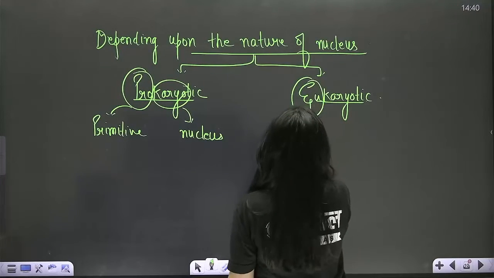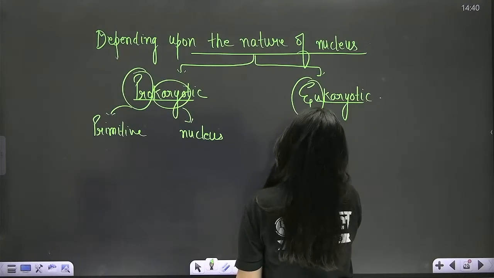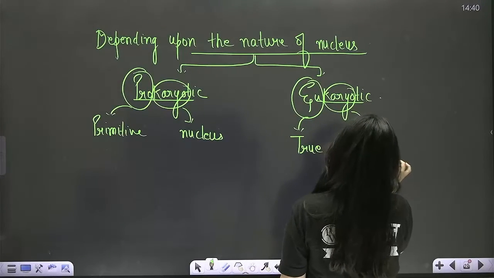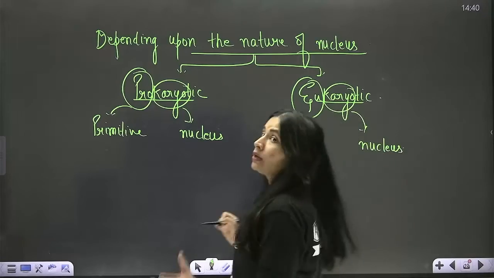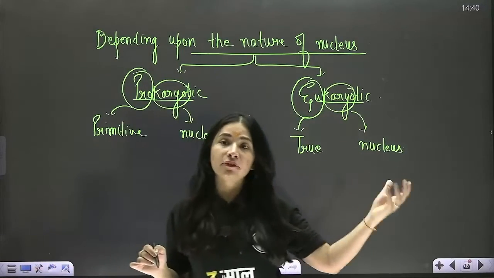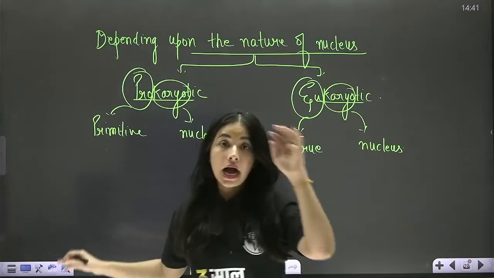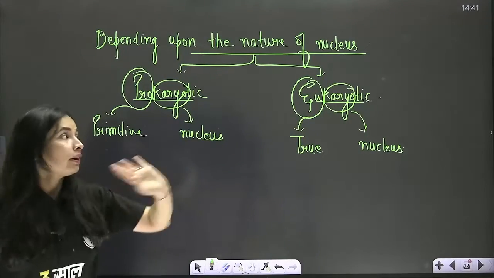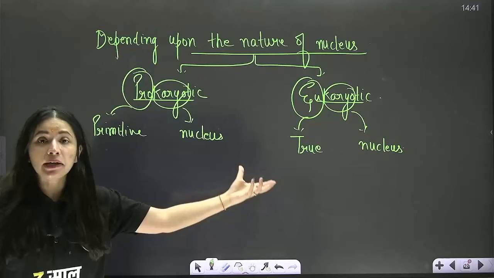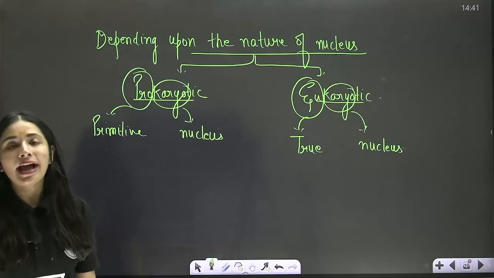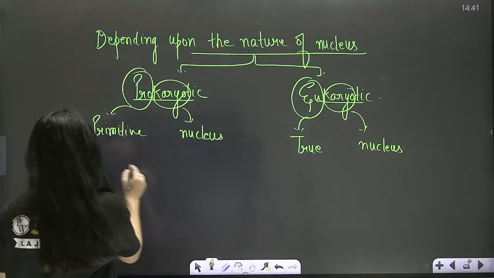Eu means true. Karyo again means nucleus. So the cells with primitive, old type, not so well developed nucleus are called prokaryote, whereas cells with most advanced, well developed nucleus are called eukaryotic cells.